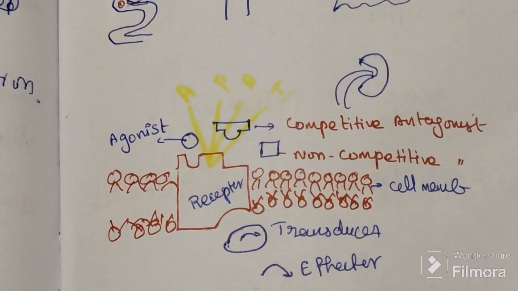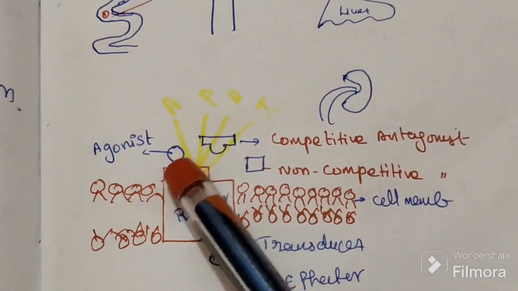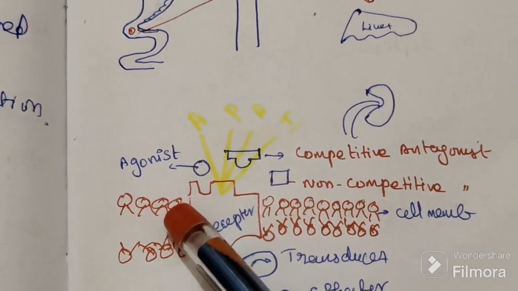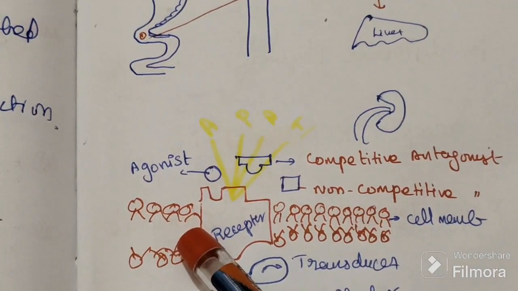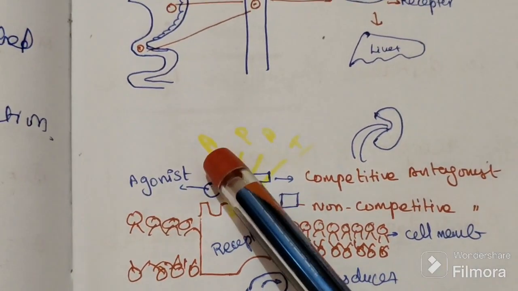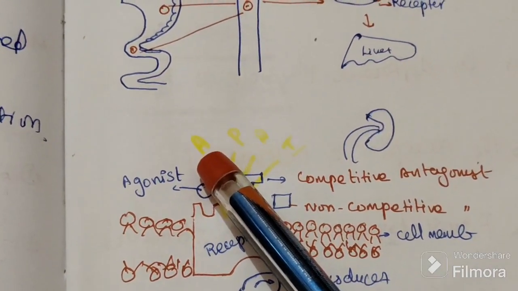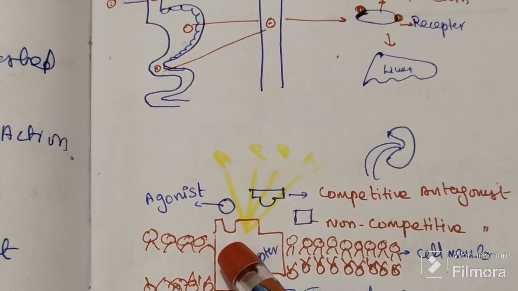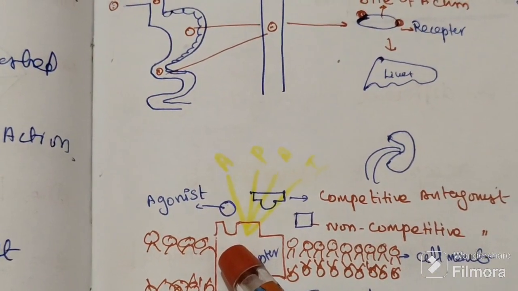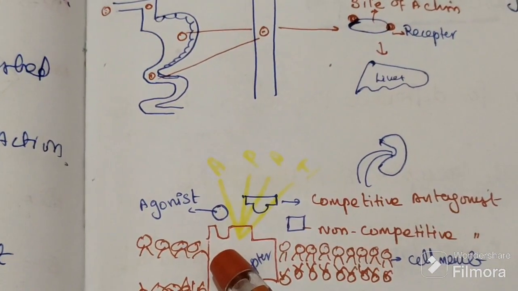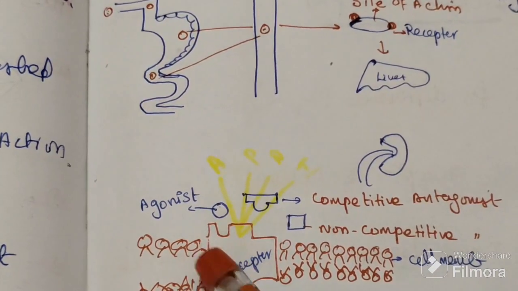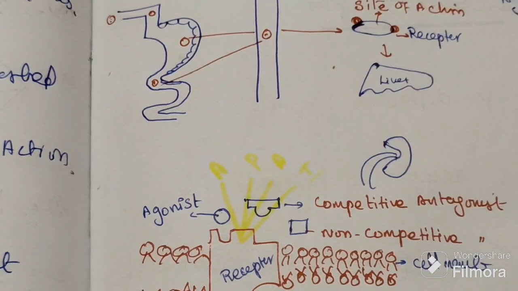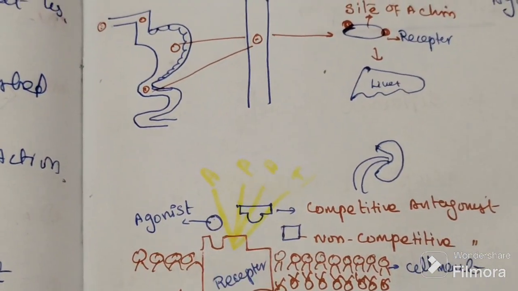So in the binding process, this is the receptor, and this is the drug coming and binding. After binding, there are four possibilities.